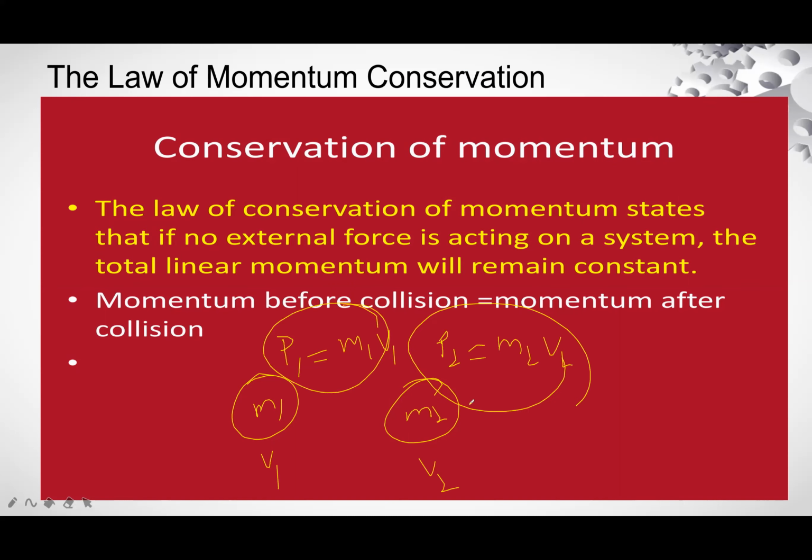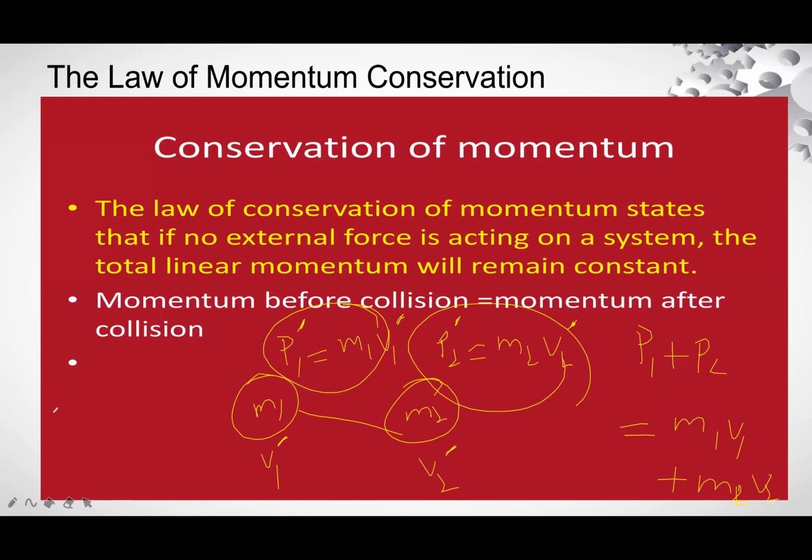So total initial momentum before collision is P1 plus P2, which is equal to m1 v1 plus m2 v2. This is the total initial momentum. If collision takes place, velocities change and become v1 prime and v2 prime. Momentum will become p1 prime and p2 prime. Velocity changes, mass remains constant.